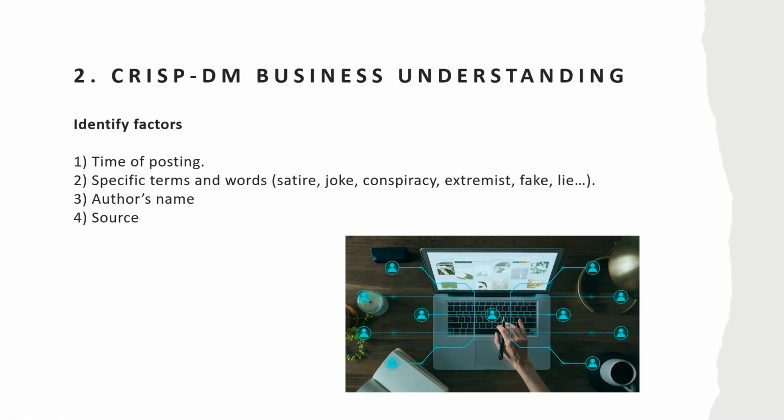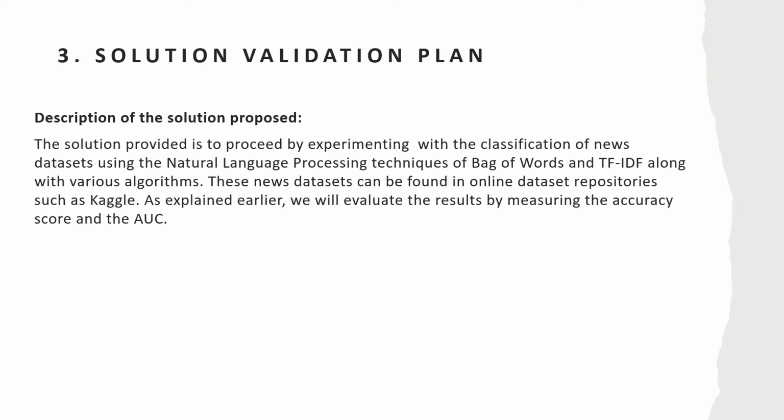Our factors to consider will be time of posting, the specific terms and words used, the author's name, and the source. So in our solution, we'll proceed by experimenting with the classification of news datasets using the natural language processing techniques of bag of words and term frequency inverse document frequency, along with various algorithms. These news datasets can be found in online dataset repositories such as Kaggle. As explained earlier, we will evaluate the results by measuring the accuracy score and the area under the curve.